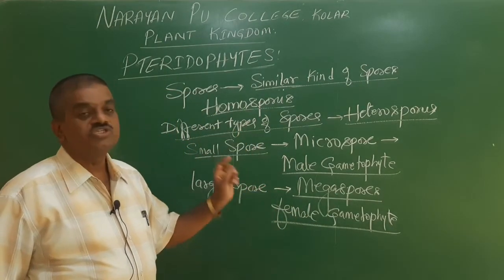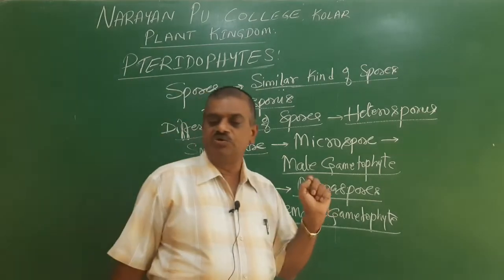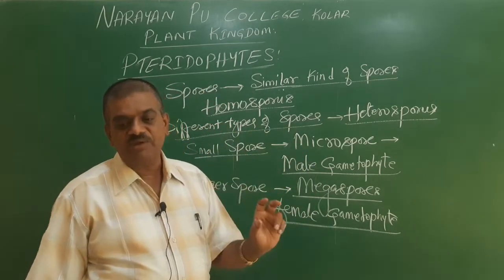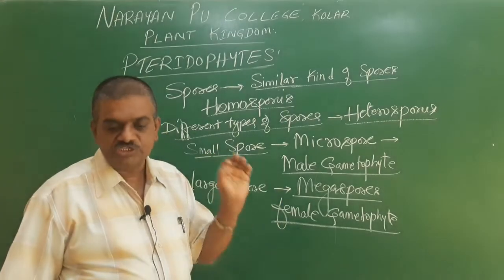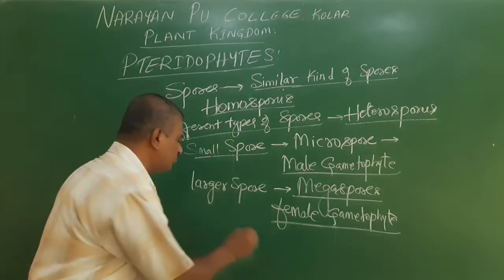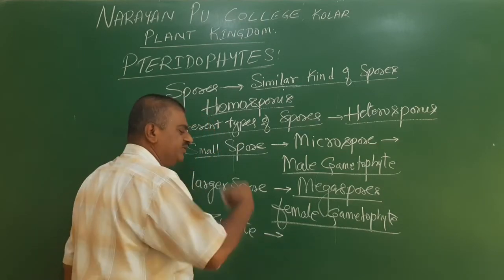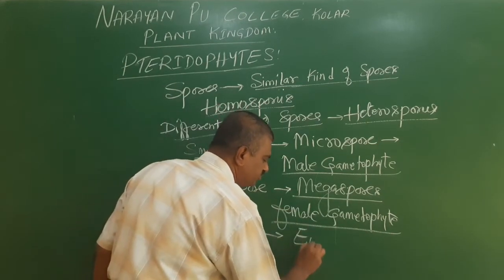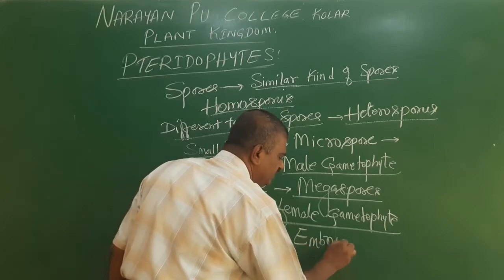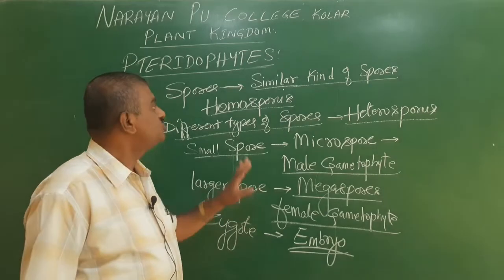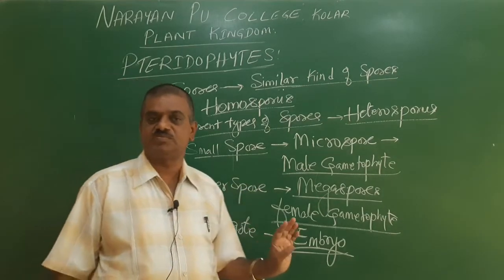The male and female gametes are fused together to give rise to a zygote, and this zygote undergoes repeated divisions to give rise to an embryo, and this embryo gives rise to a new plant. So, this is about pteridophytes.